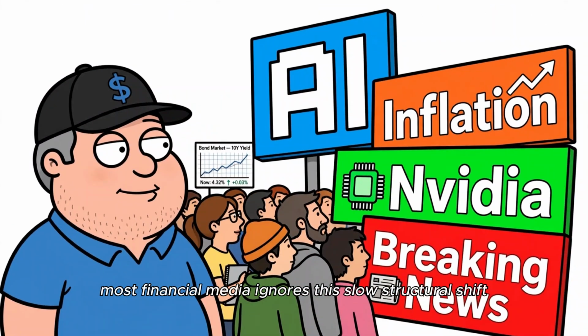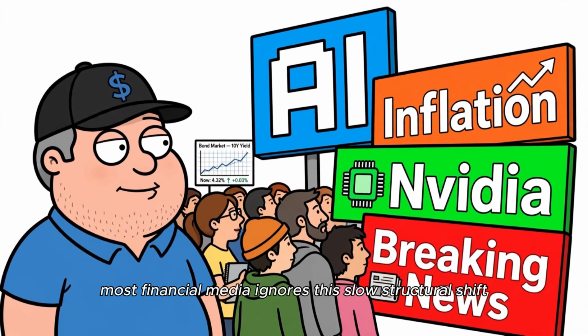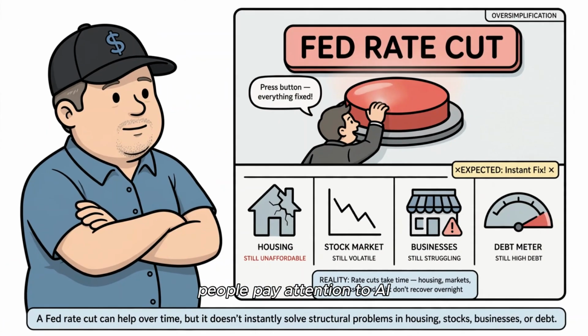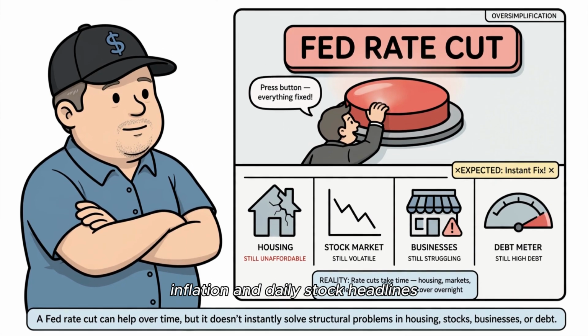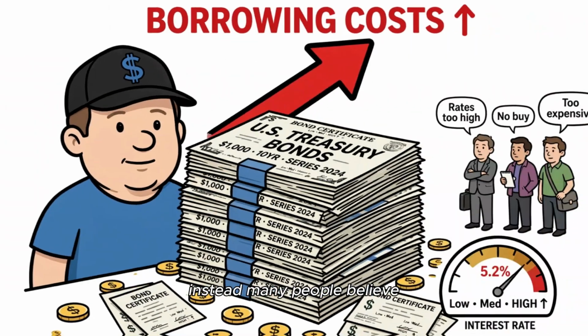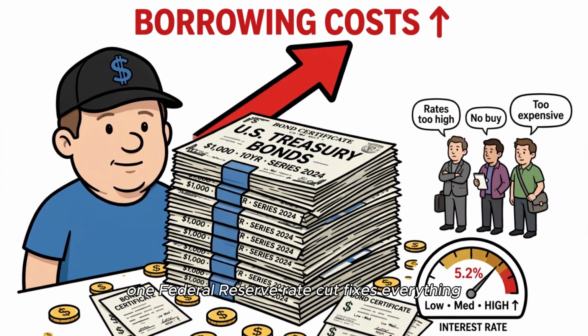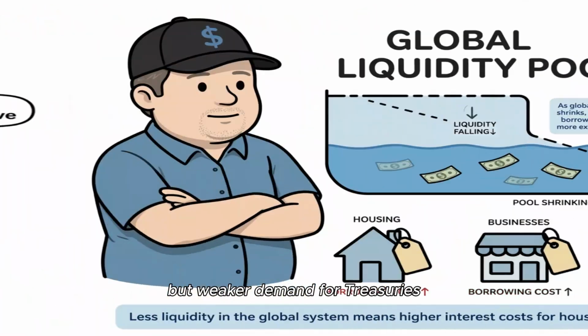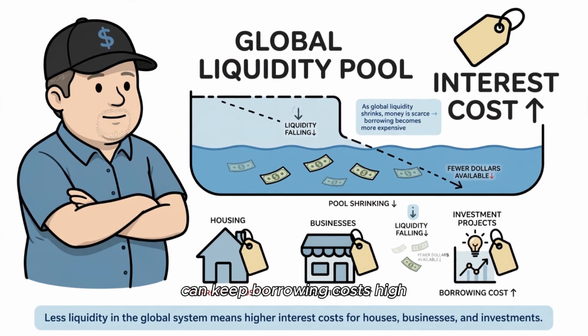Most financial media ignores this slow structural shift. People pay attention to AI, inflation, and daily stock headlines instead. Many people believe one Federal Reserve rate cut fixes everything. But weaker demand for treasuries can keep borrowing costs high.